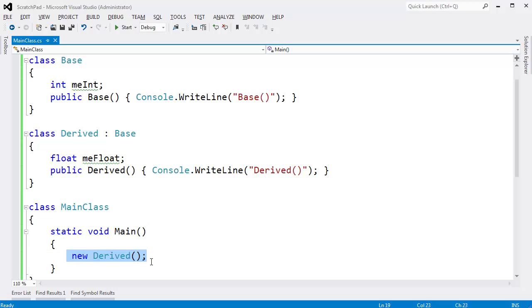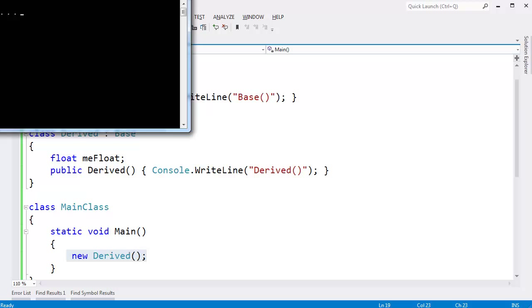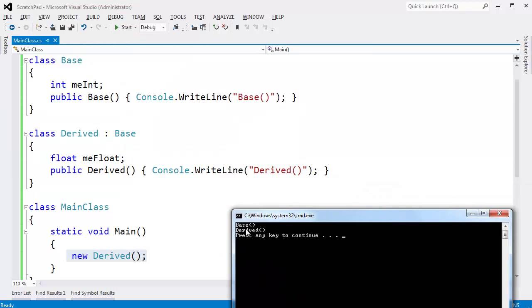Now before I execute this, can you guess what the output will be? Pause the video before continuing on and figure out what the output will be before I Control F5 this. Control F5, run this, and you see the base class constructor executed and then the derived class constructor executed.